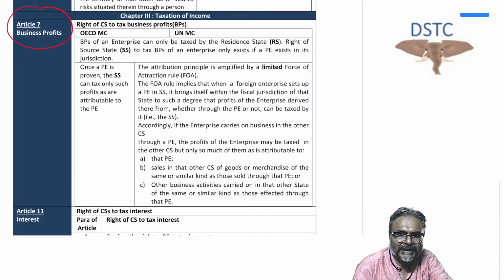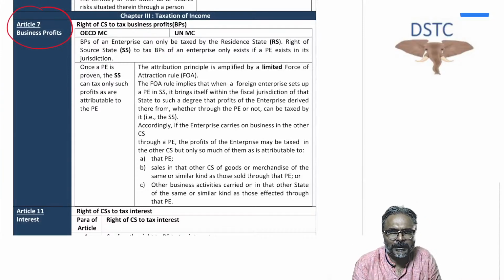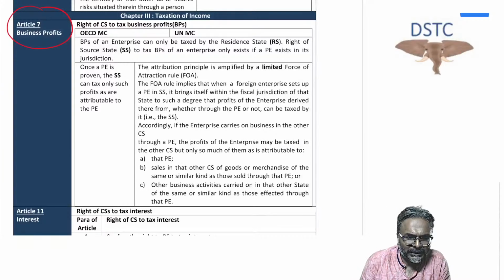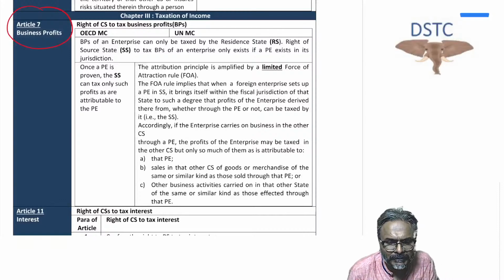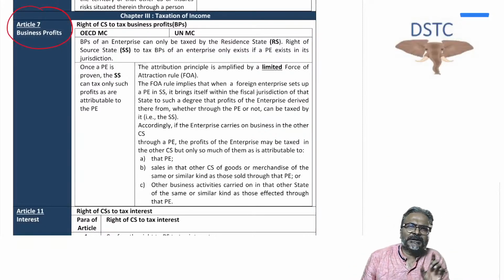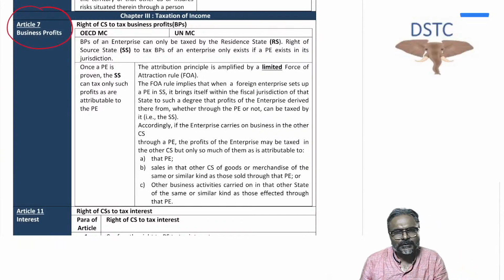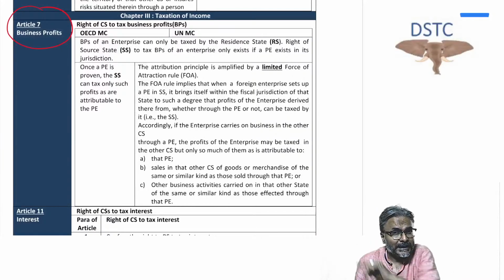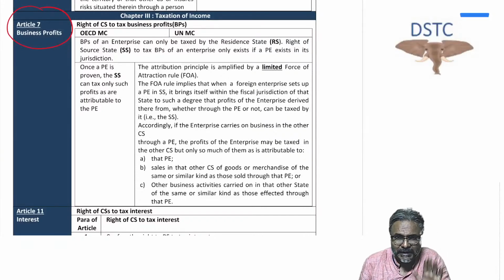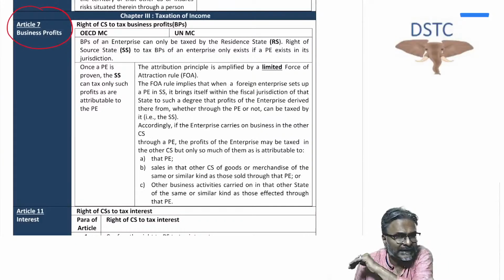Now, deciding the taxation right or allocation of the taxation right between the two countries. So students, over here if you see, the first one is the business profit. Generally the business profit is to be taxed only in the resident country. However, the source country is allowed to tax a business profit if it has a permanent establishment situated in that source country, is what the treaty says, both in the UN model as well as in the OECD model.